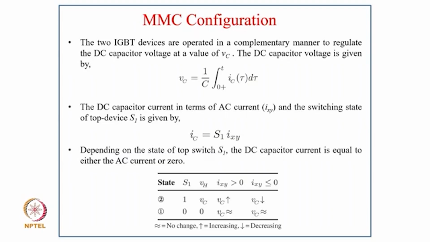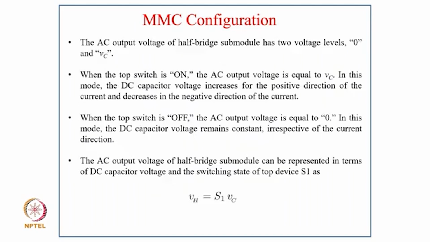And here you can see the corresponding states of S1, 1 and 0, and what the voltage VH is, VC and 0. If Ixy is greater than 0, the capacitor voltage VC increases approximately, and similarly if Ixy is less than 0, VC decreases. Of course, when it is equal to 0, there is no change.